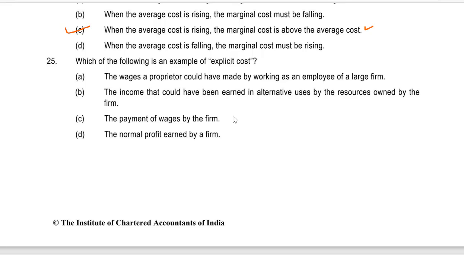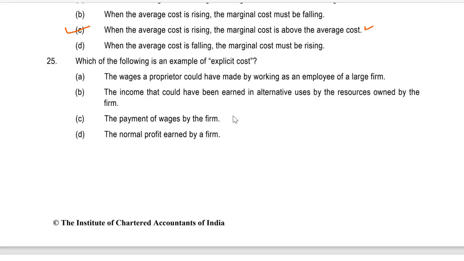Question number 25. Which of the following is an example of explicit cost? A. The wages a proprietor could have made by working as an employee of a large firm. B. The income that could have been earned in alternative uses by the resources owned by the firm. C. The payment of wages by the firm. Or D. The normal profit earned by the firm.